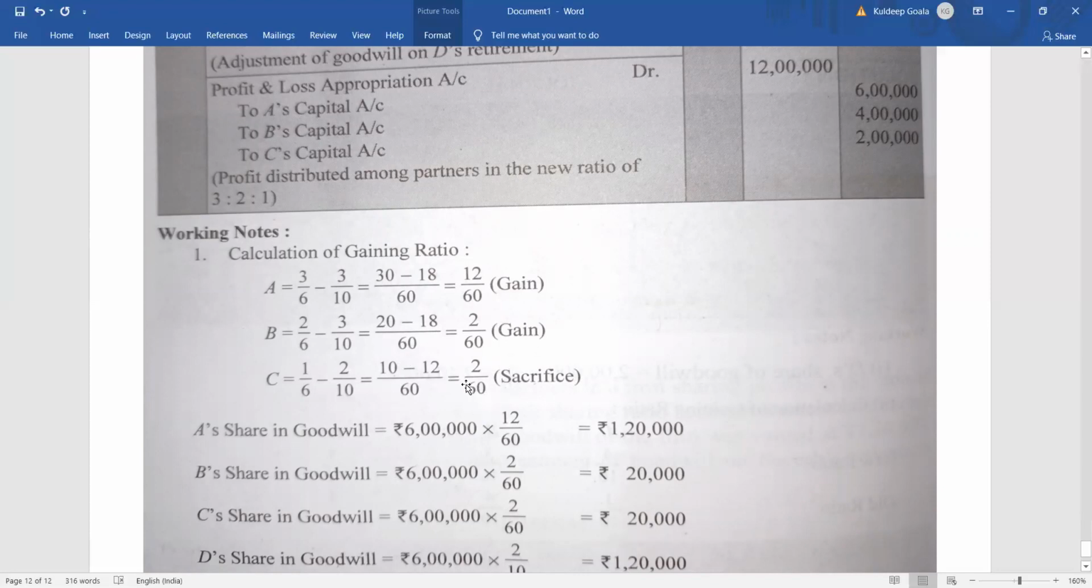You take the total goodwill. If you take only the gain fraction, then you can take only the retiring partner share. But whenever you find that one partner is gaining and another is sacrificing, always take the total goodwill. On the basis of total goodwill, you find out the retiring partner share and gaining partner share, and also you take the total fraction, that is 12 by 60, 2 by 60, 2 by 60.